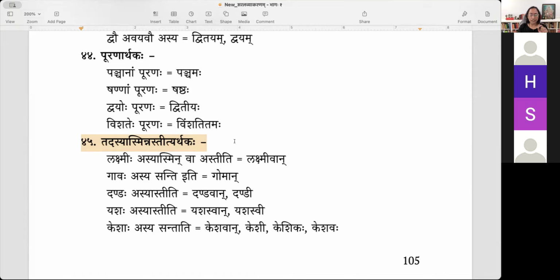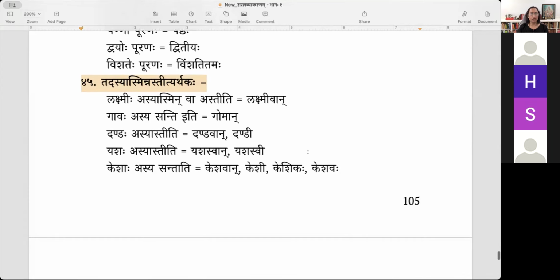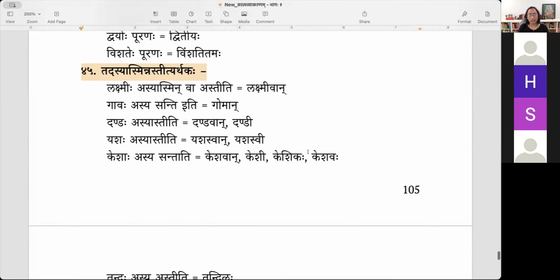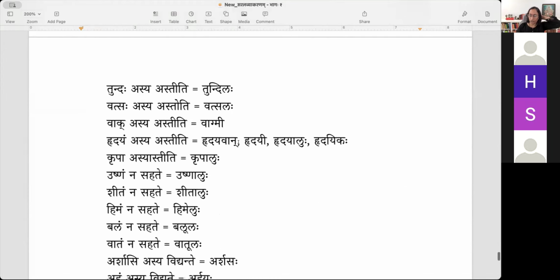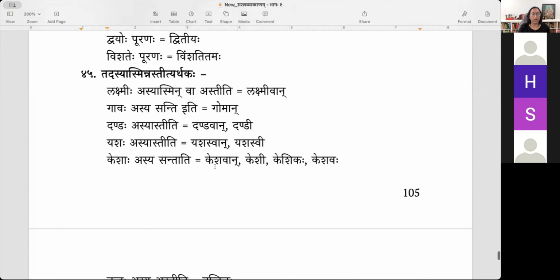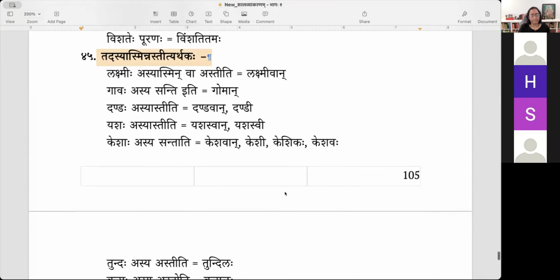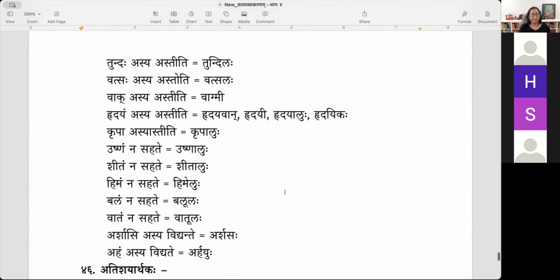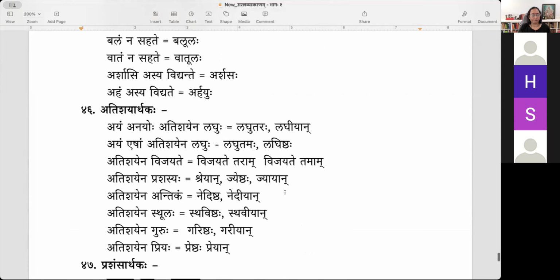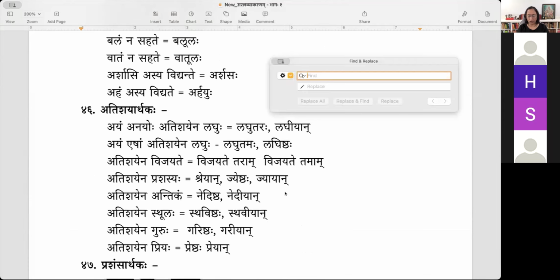Now, most of the words that Shobha is asking will be there in the Sarala Vyakaranam book itself. Okay. So we have still not gone to this Taddhita section at all. So here, Kripa Asya Asti iti Kripalu. Oh, it is in that section. That's all you need to say. Tadasya Asmin Asti ityarthakaha. Okay. Anything else? And so I think Anugangam should also be here, huh?